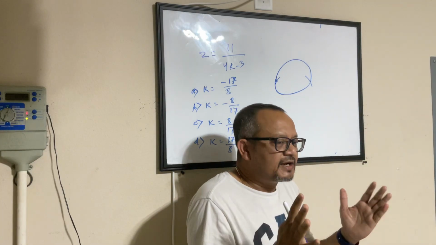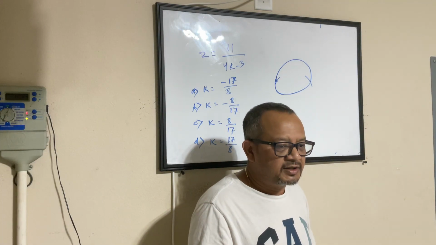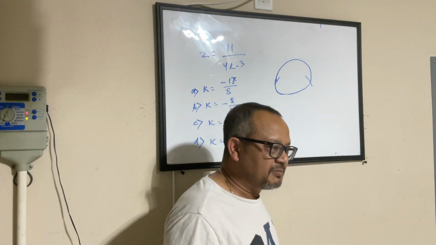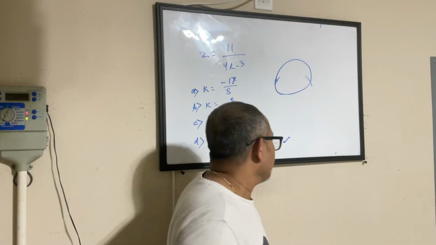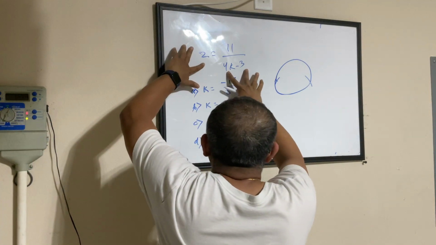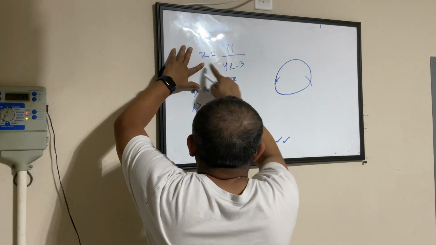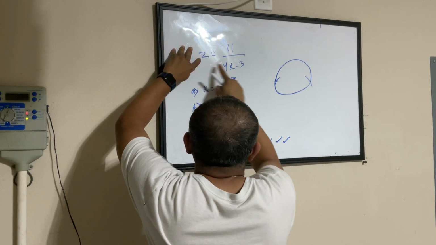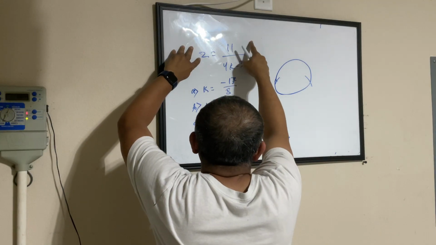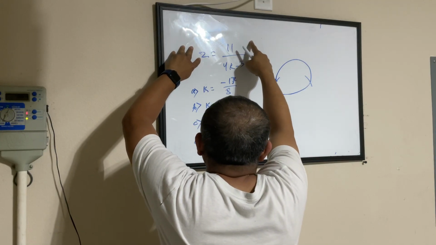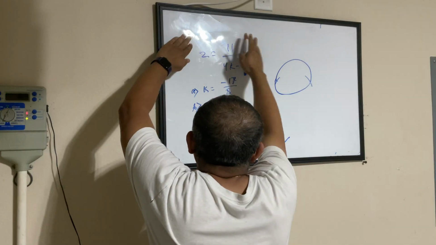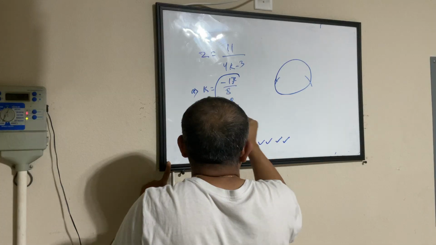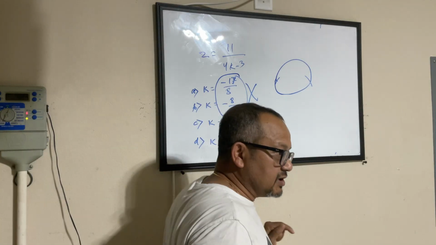So here, though I said that no, you have to solve it without solving it, there's something that goes on in the mind, right? The brain doesn't remain empty; it keeps on working. So here, you will always think that okay, this whole thing is going to go up. 2 times 4, 2 times 3 is minus 6. So whenever I'm trying to solve it, this minus 6 will come to this side and will become 17. And everything on this side is positive, everything on this side is positive. So negative is not an option at all. You knocked out 2 of the options immediately.